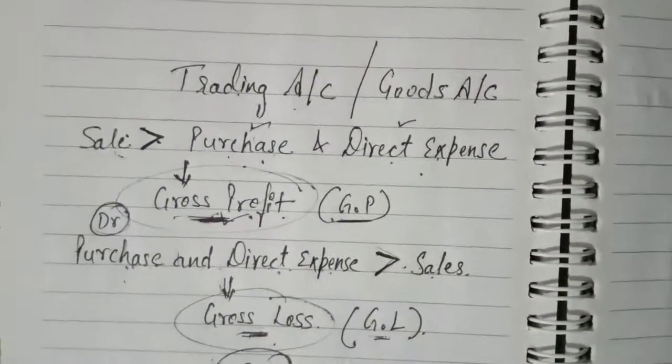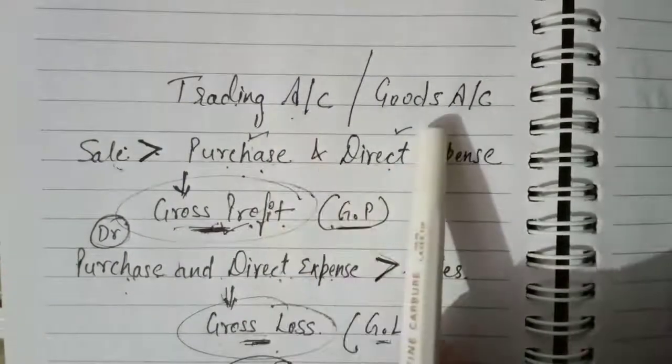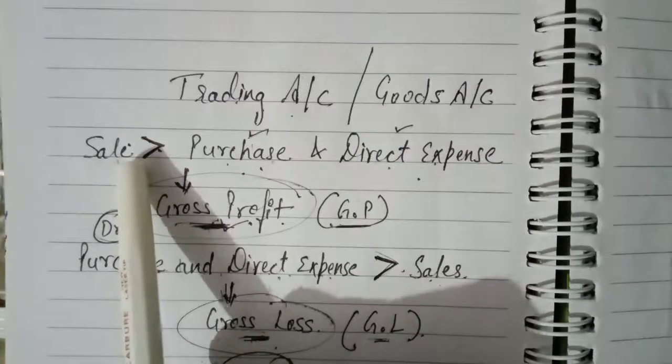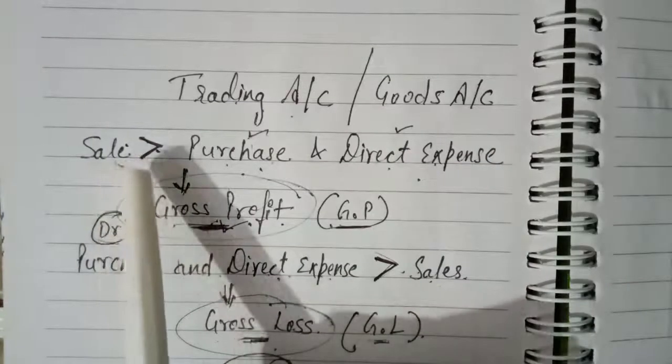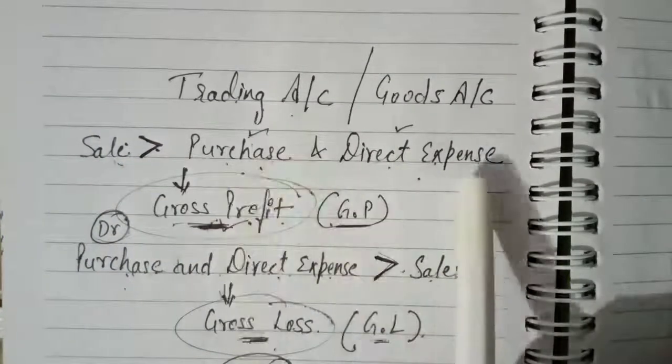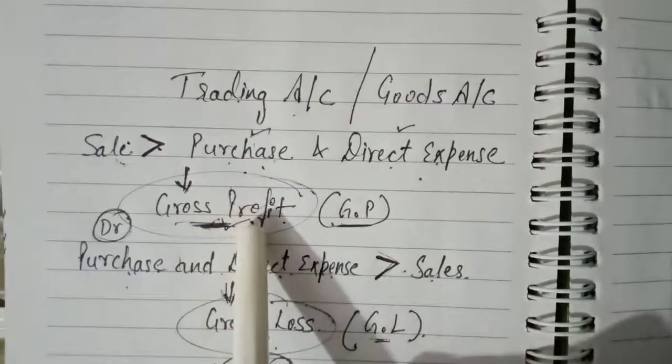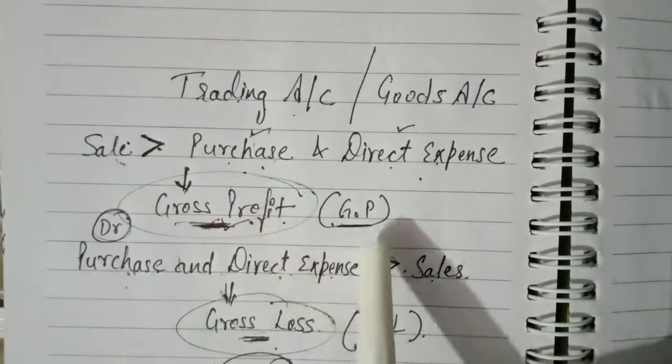See, let me discuss it in detail. The second name of trading account is goods account. So as I told you, if sale exceeds purchase and direct expenses, then there will be gross profit. You can write gross profit as GP.